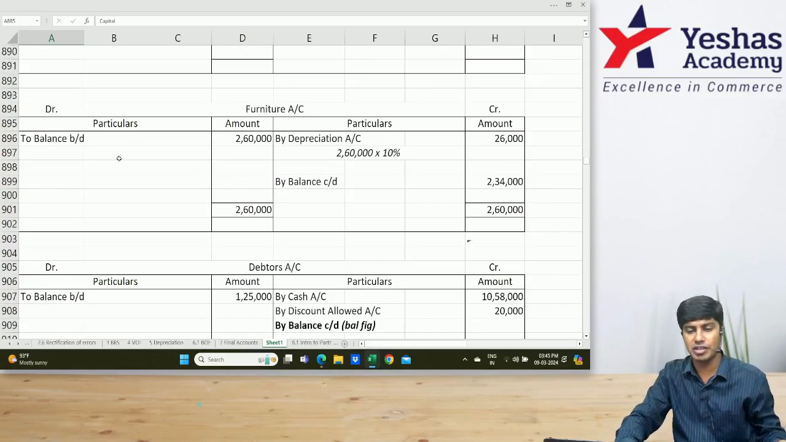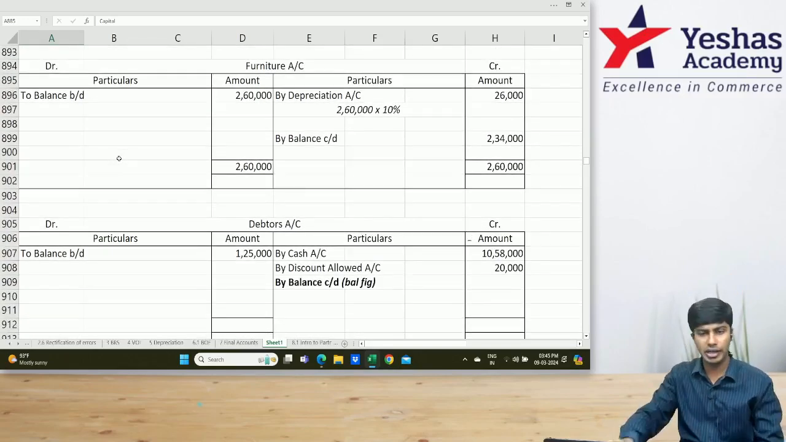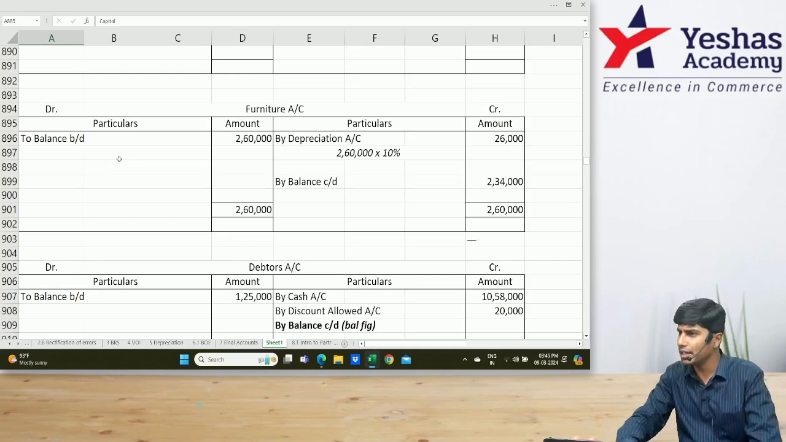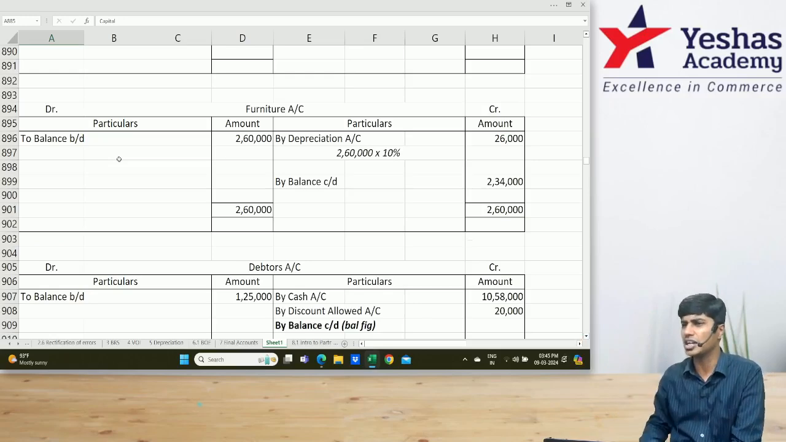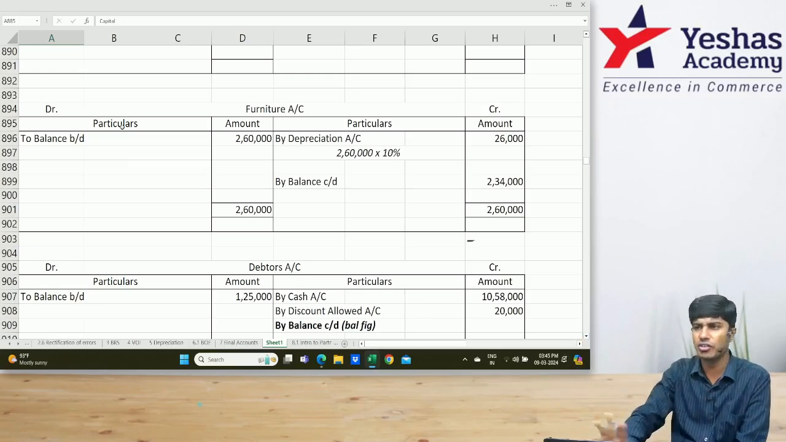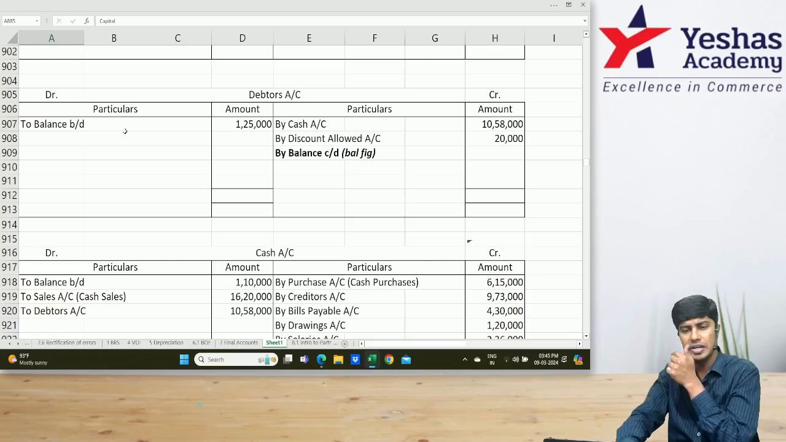What is the first ledger after this? Furniture account. Am I right? Furniture account is completely done. Posted. Nothing is to be found. Furniture account is ready. You don't have to do anything about furniture. Come to the next one. Debtors.